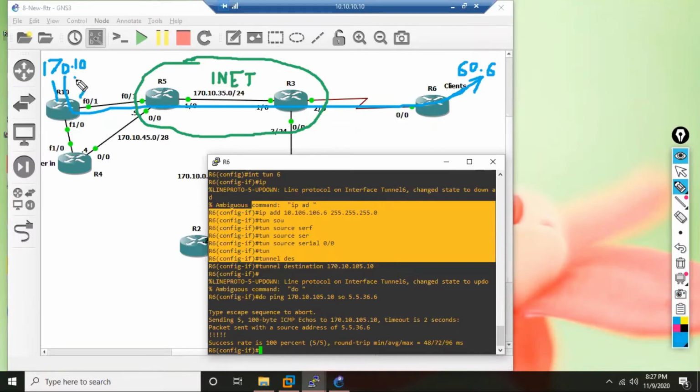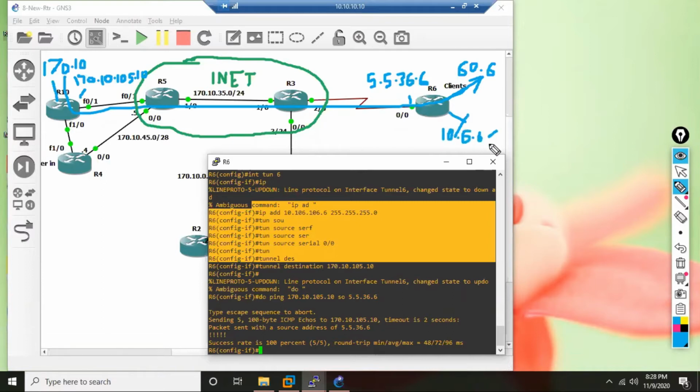This public IP here, 170.10.105.10, and here the IP address is 5.5.36.6, and behind we have a private IP 10.6.6. Public IP reachability is there.